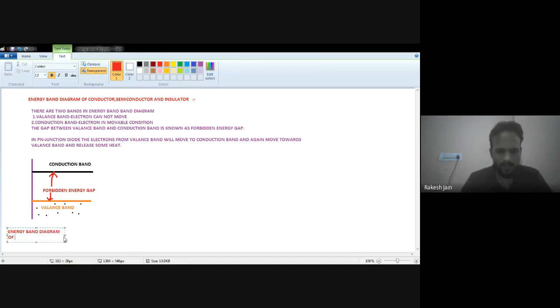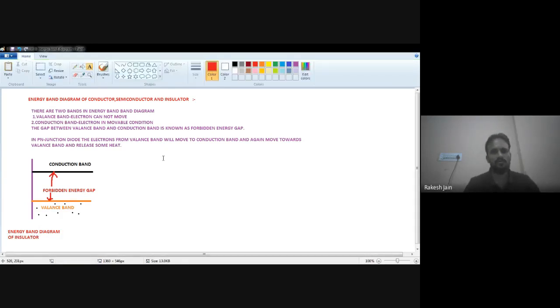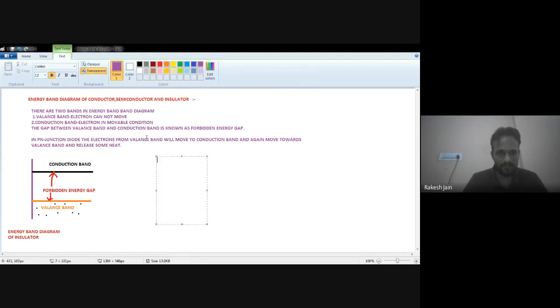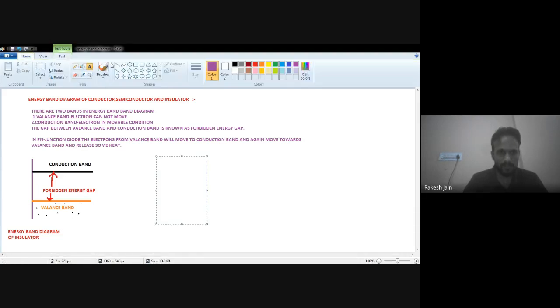Energy band diagram of insulator. Now we just see the energy band diagram of the conductor. As we know, in case of conductor, there will be a continuous flow of current. Now I'm showing you the second diagram, that is the energy band diagram of the conductor.